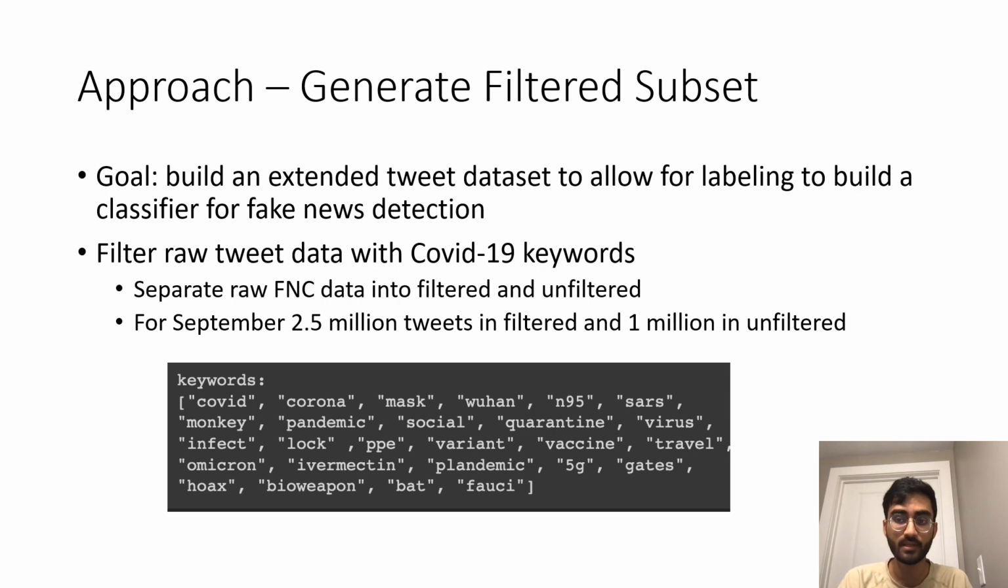So for the September dataset, 2.5 million tweets were in filtered and 1 million were in unfiltered after the keyword matching. We can't ignore the tweets that were in unfiltered, because some of the tweets may still be related to COVID, but they might not explicitly have a keyword that was included here. There may also be intentional misspellings in the tweets with misinformation in order to avoid detection like this, and there may be other tweets that are still relevant to COVID that may not explicitly include the keyword. So we want to make sure we include these relevant tweets that were not caught in our initial keyword matching.